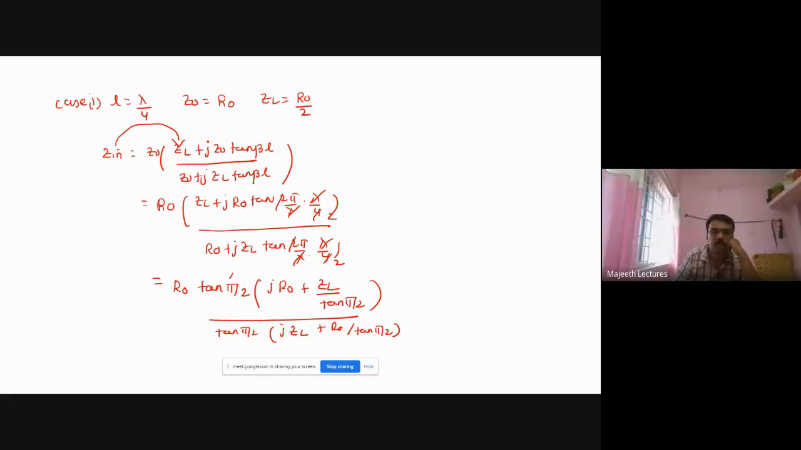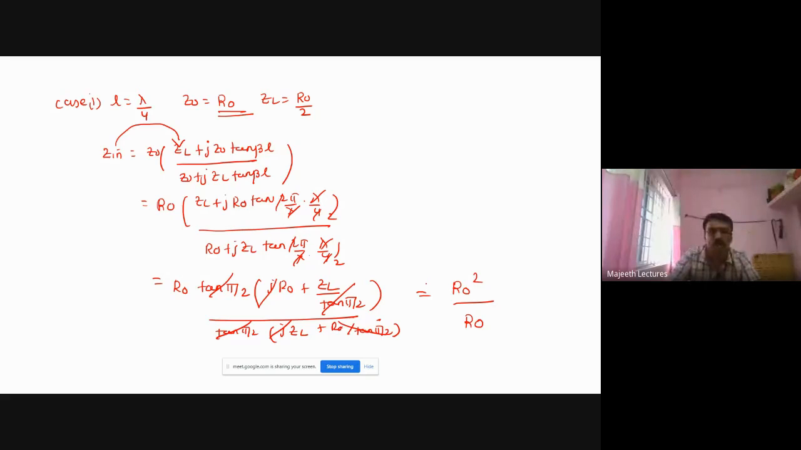Right? So tan(π/2), the tan(π/2) terms cancel. Tan(π/2) is infinity, and ZL divided by infinity is 0, so this will be cancelled. R0 divided by infinity is 0, so that cancels too. This indicates the j terms cancel. R0 into R0 squared over ZL, and ZL is nothing but R0. So what I get is R0. Fine, so this is the first thing we have to remember.